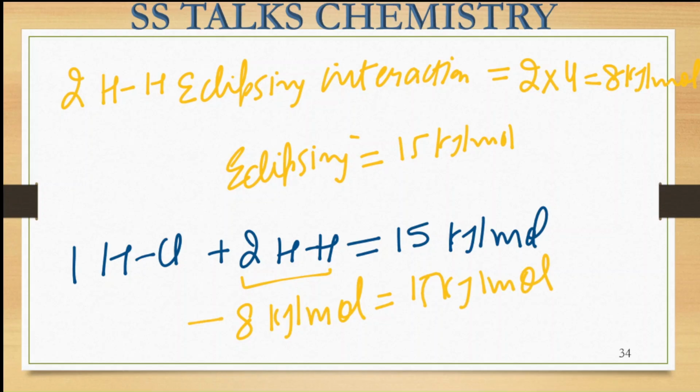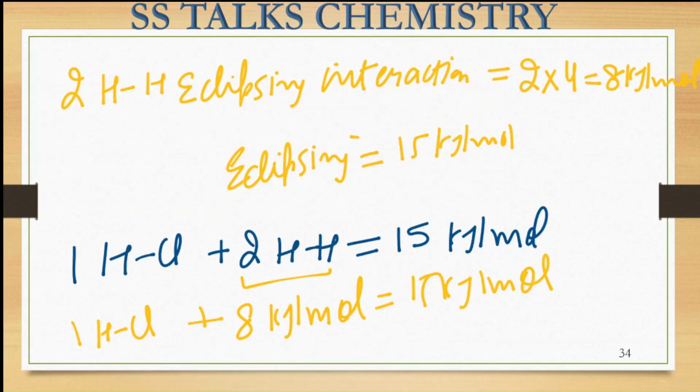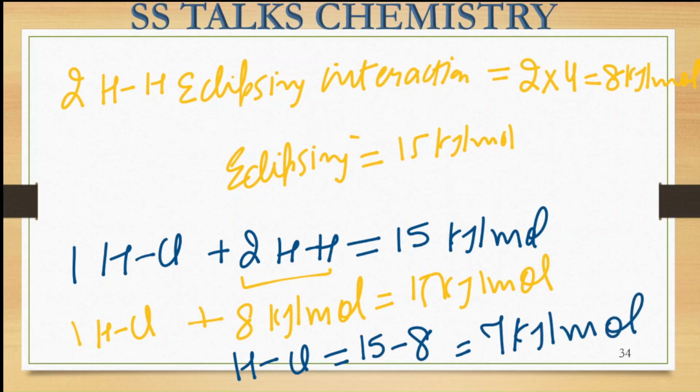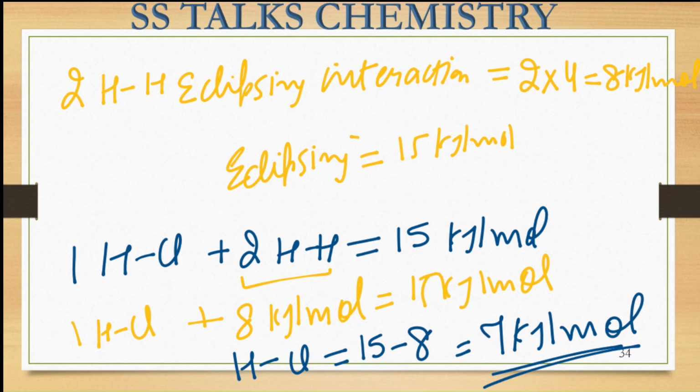Now we have to find the eclipsing interaction for hydrogen and chlorine. This is what has been asked in the question: how much is this H and Cl eclipsing interaction worth? We can do the subtraction: for hydrogen and Cl, the interaction will be 15 minus 8, that is 7 kilojoules per mole. This is the energy that contributes to destabilizing the eclipsed conformation between the hydrogen and the chlorine atom. The correct option becomes option C, which is 7 kilojoules per mole. So this is how this question was to be solved.